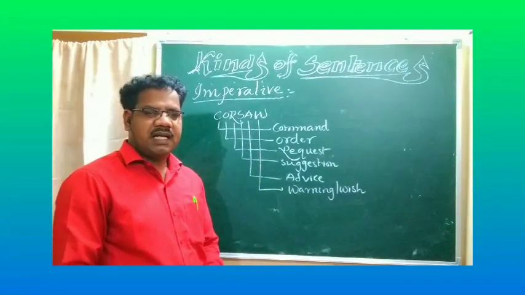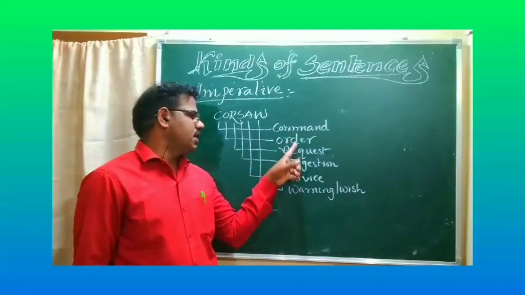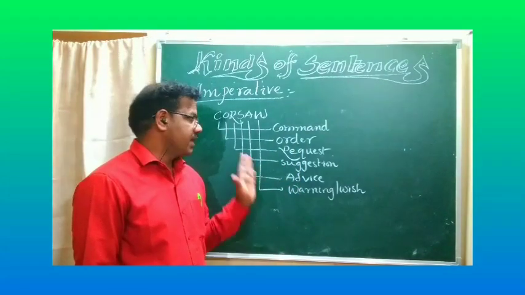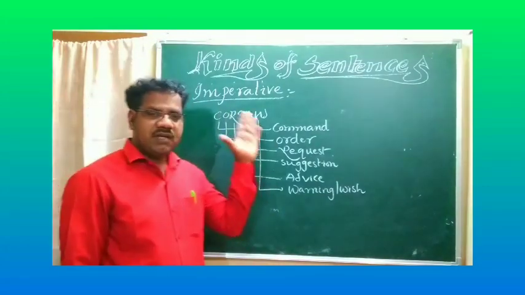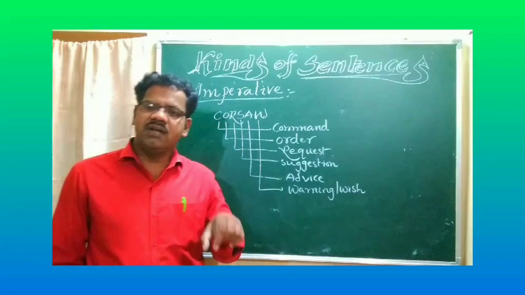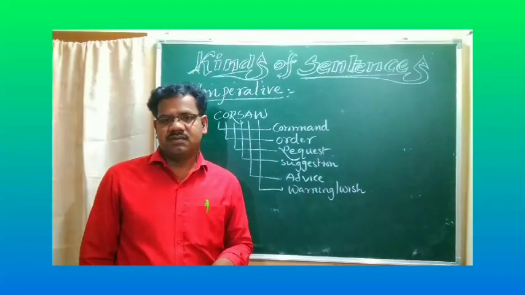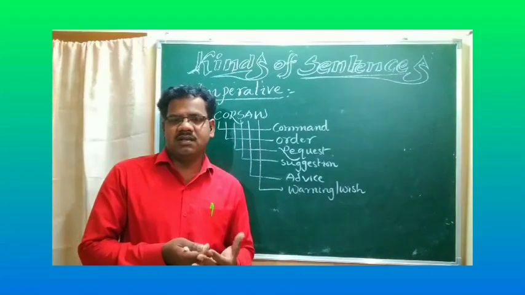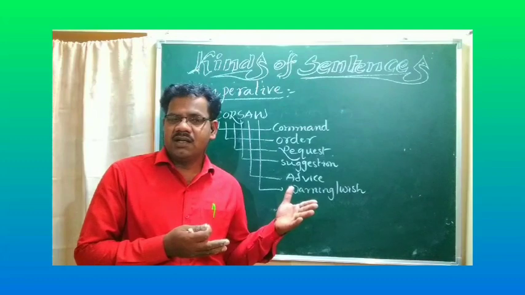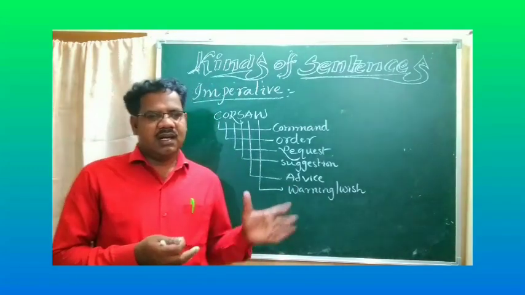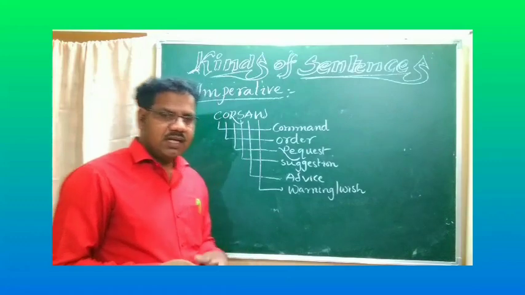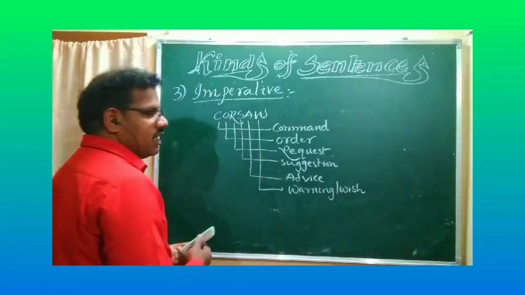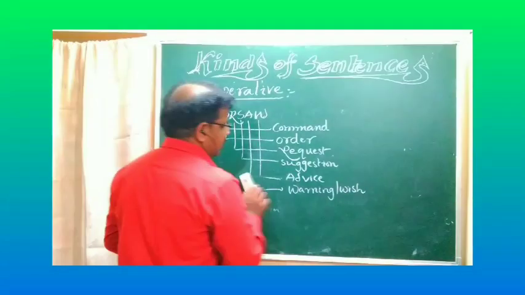An imperative sentence is that which refers to command, order, request, suggestion, advice, wishing or warning. Understand? This is equal to a best friend. When we are in trouble, our friend sometimes suggests to us, sometimes warns us. Sometimes he is giving a suggestion like that. It is equal to best friend qualities. Understand, students? And we may divide the imperative sentence like below.